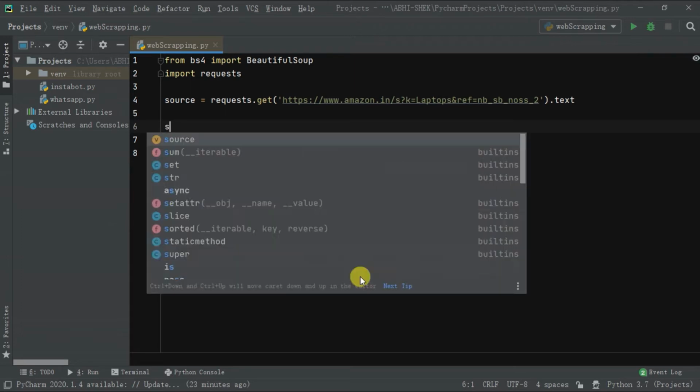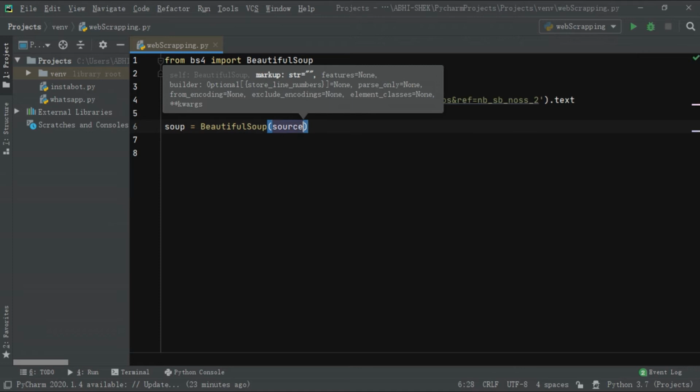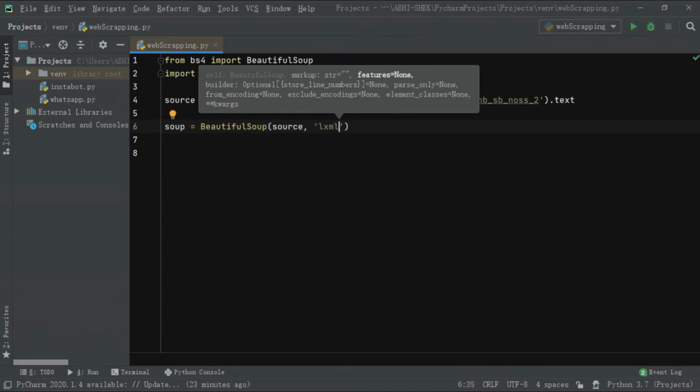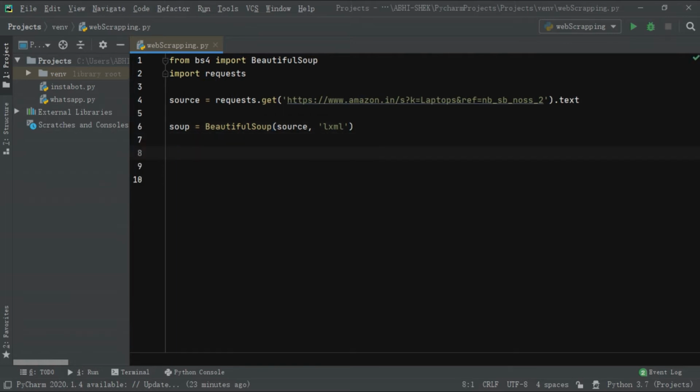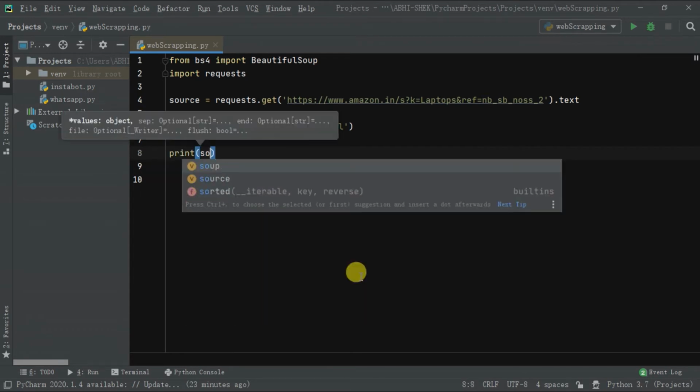Now we need to parse the web page. We will do this with the help of Beautiful Soup and LXML. Let's try to print the web page. We will use .prettify to print in a formatted style.